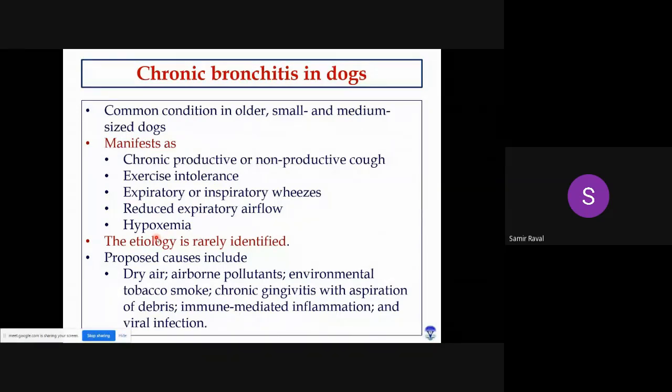The etiology of chronic bronchitis in dogs is rarely identified. Okay, but some of the predisposing factors which can lead to chronic bronchitis are dry air, then airborne pollutants, environmental tobacco smoke, then chronic conditions which lead to aspiration, and some viral infections are also predisposing.